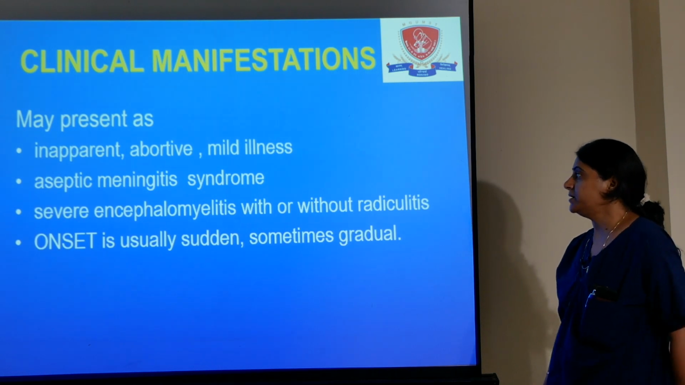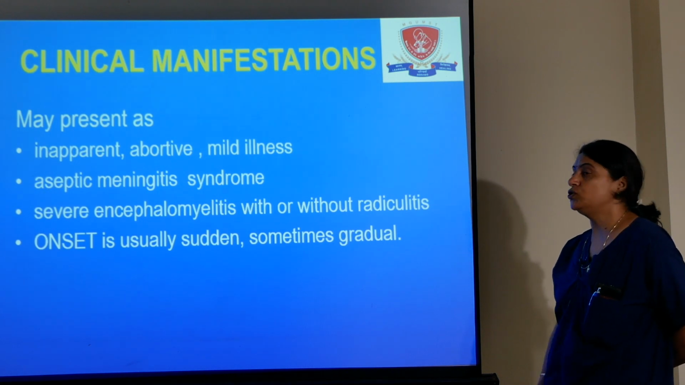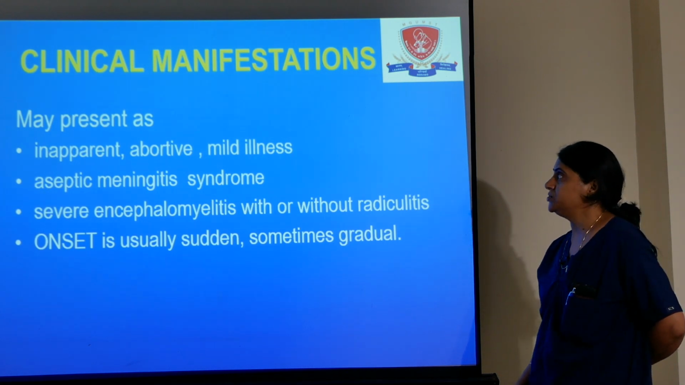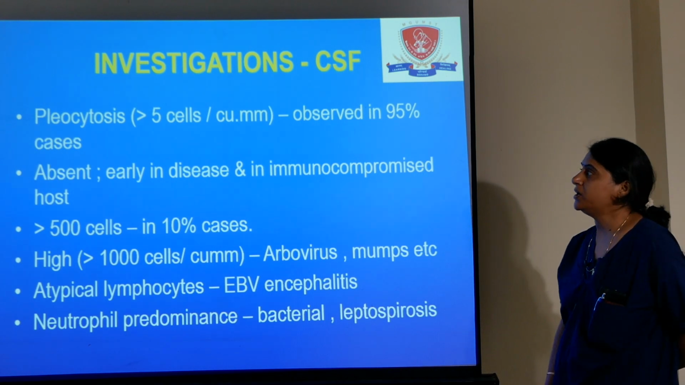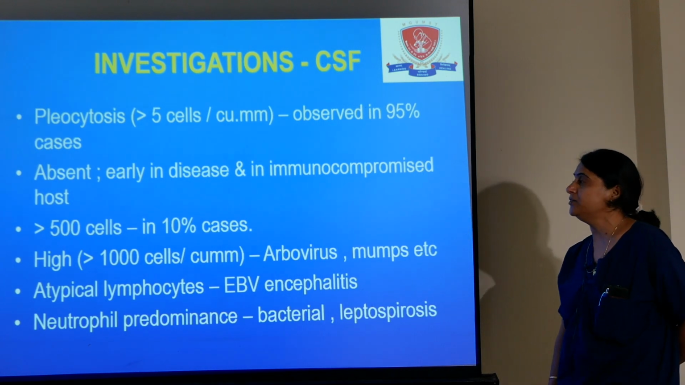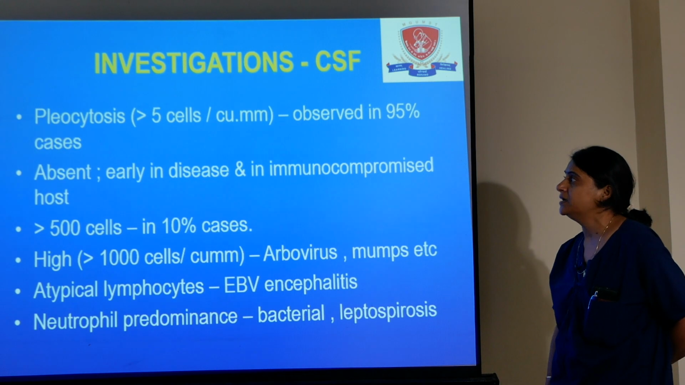Clinical features. It may present as an inappropriate, abortive, mild illness or may extend to the aseptic meningitis syndrome. Severe encephalomyelitis with or without radiculitis may be present. Onset is usually sudden and sometimes gradual. Investigation. What investigations can we do if we suspect encephalitis?